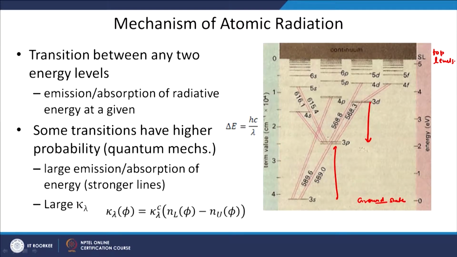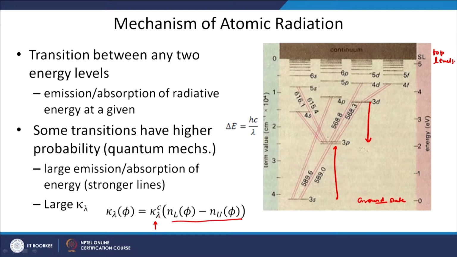We write the absorption coefficient. Ultimately we are interested in finding the absorption coefficient of the gas. The absorption coefficient is given by many factors, but I have written here the key factors. There is a constant and there is a dependence on the number density or concentration of the gas. Here kappa lambda c is a constant that comes from quantum mechanics.